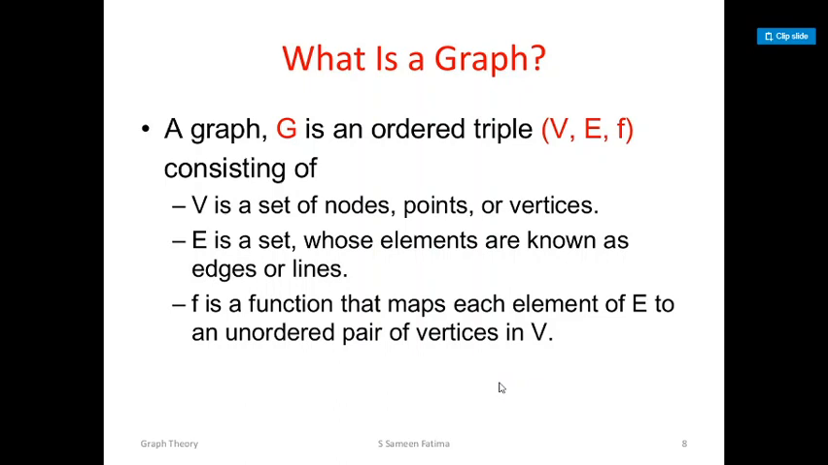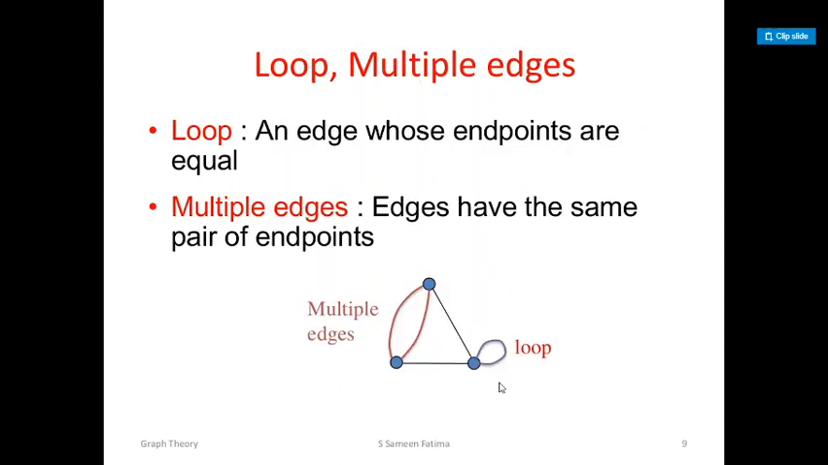There is an equivalent definition which involves three sets. This may be a bit confusing, so don't worry about it. Now, loops and multiple edges. We have a graph. A graph is a collection of vertices and edges, that's all.